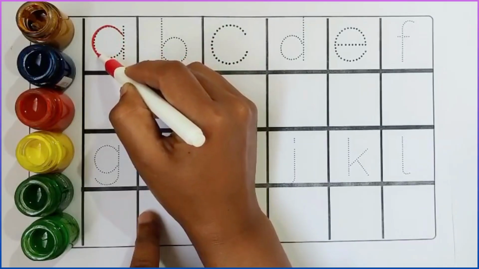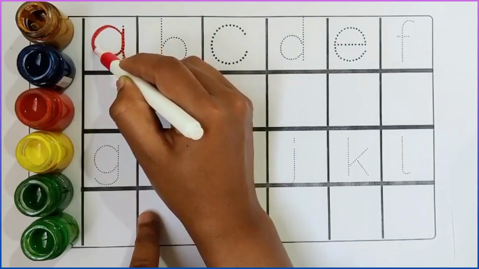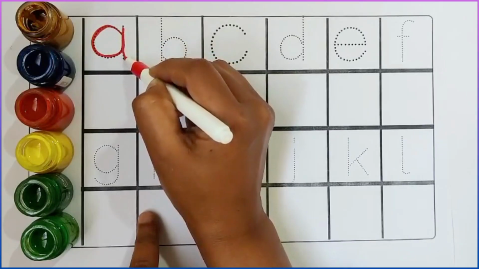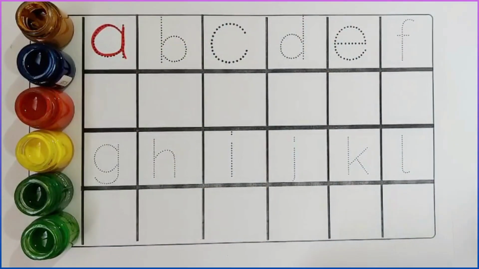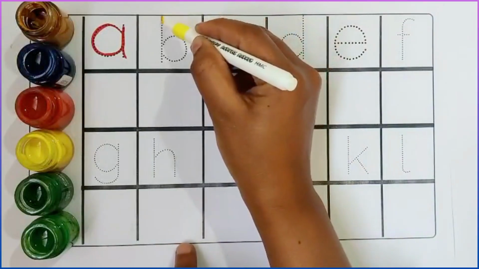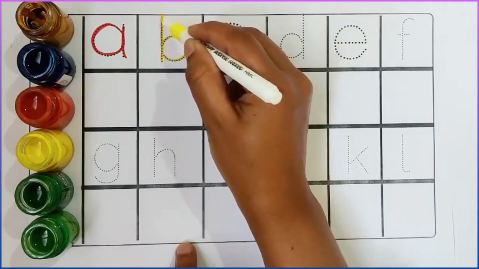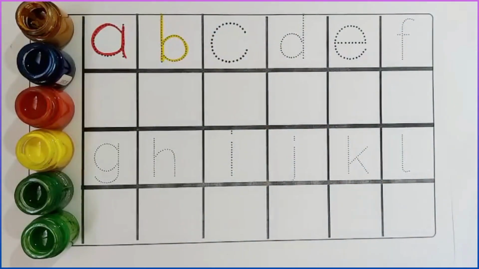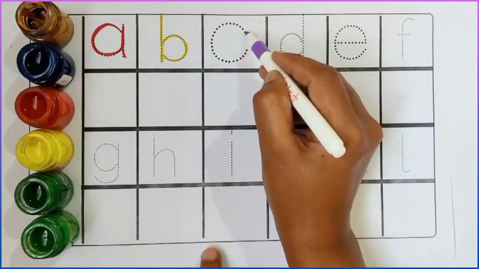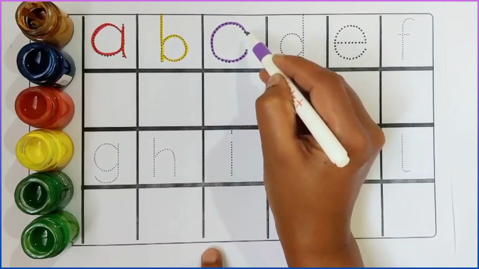A. A for ant. B. B for butterfly. C. C for car.